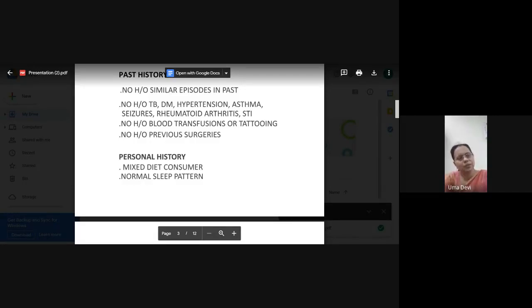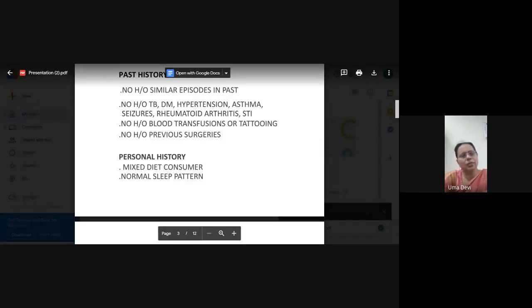Why I am telling that is, suppose in the past history there is a history of a similar episode 1 year back. Then when we are talking of this presenting illness, 15 days ago he apparently didn't have any ascites, now he has developed ascites. So what is the precipitating factor? Here typically you have a history of melena. So compensated cirrhosis has decompensated because of some blood loss. That is how you analyze what is happening, blood loss or fever or whatever it is. That gives us an idea that something has precipitated this event.